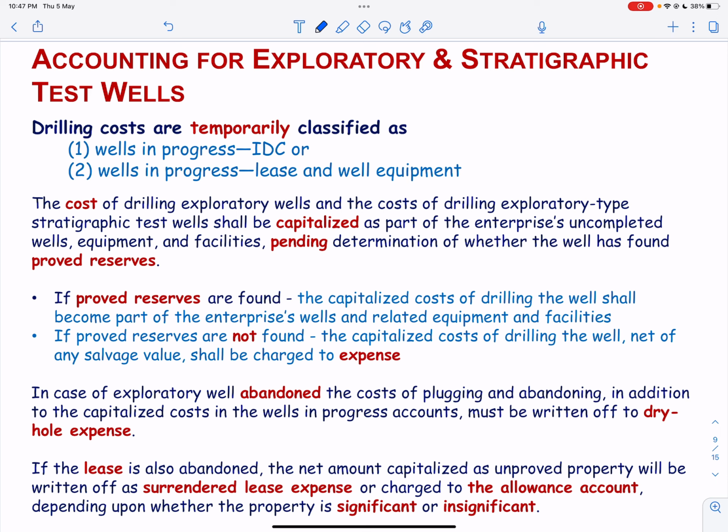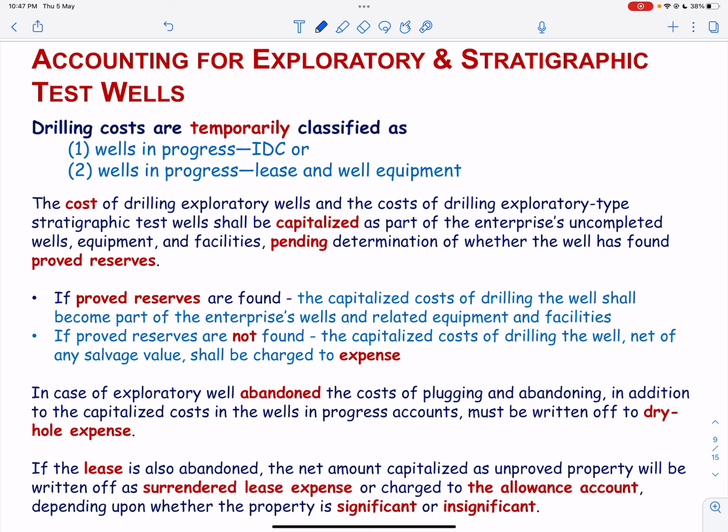The cost of drilling exploratory wells and the cost of drilling exploratory-type stratigraphic test wells shall be capitalized as part of the enterprise's uncompleted wells, equipment and facilities pending determination of whether the well has found proved reserves or not.